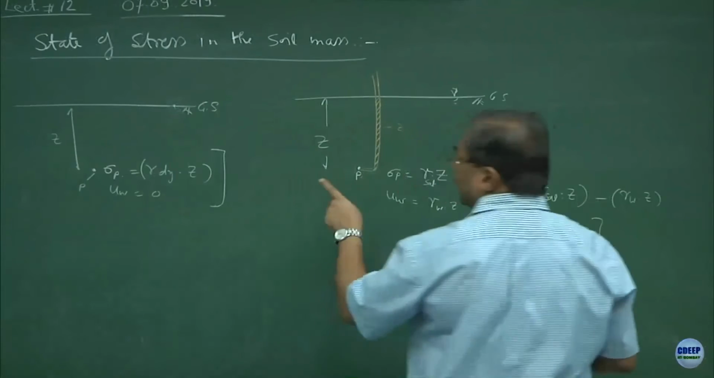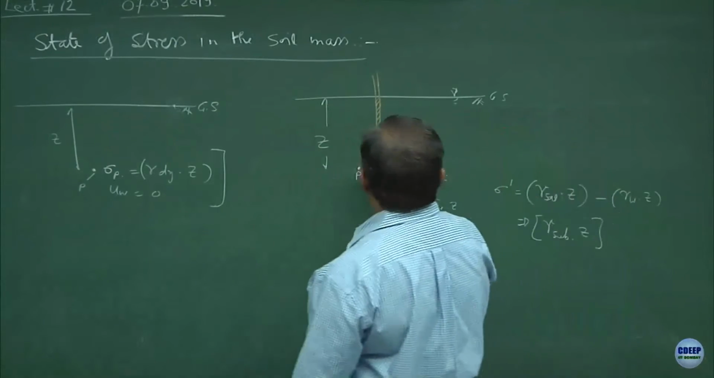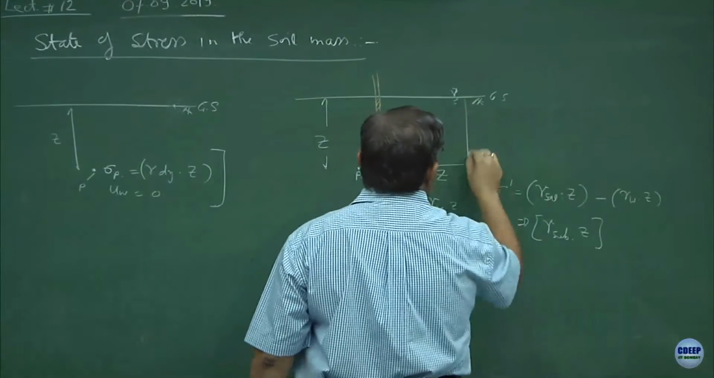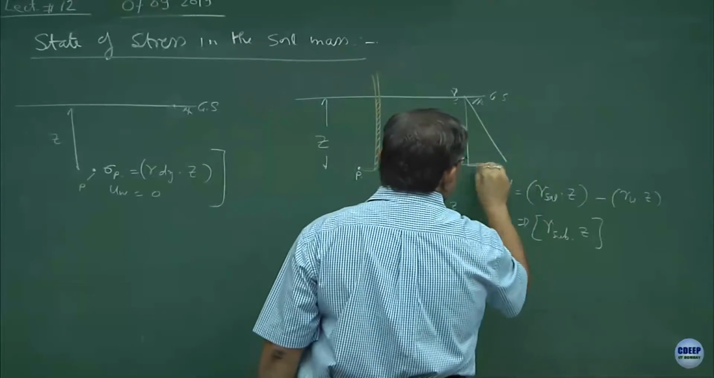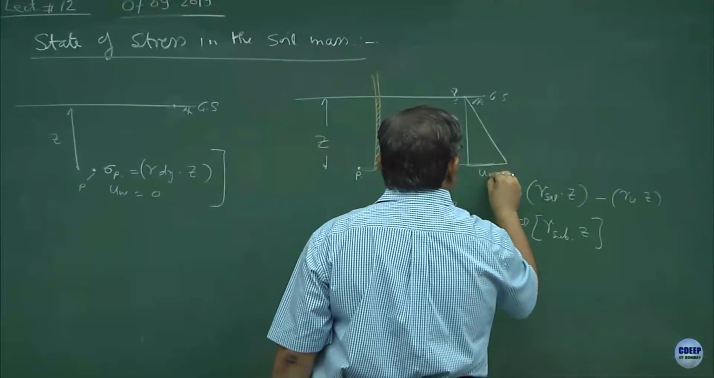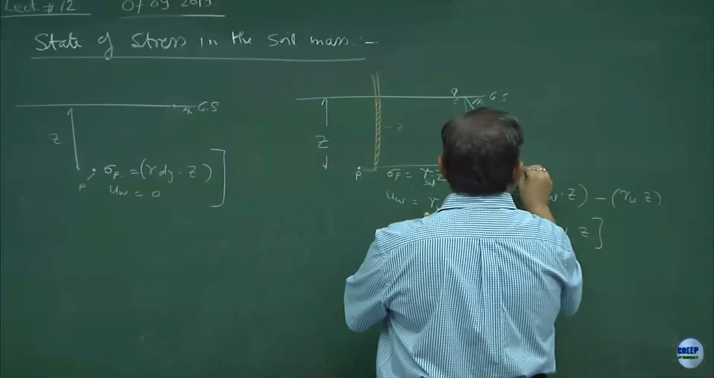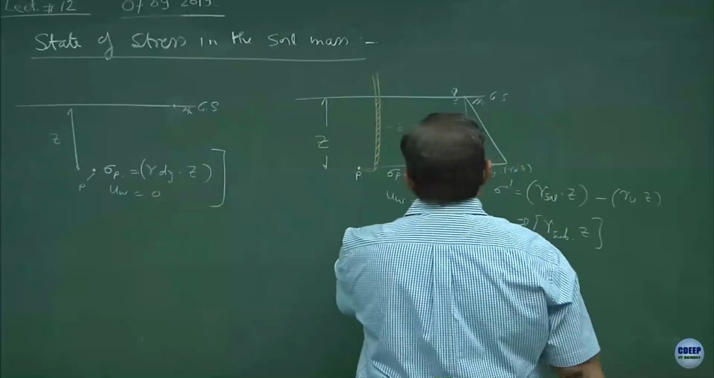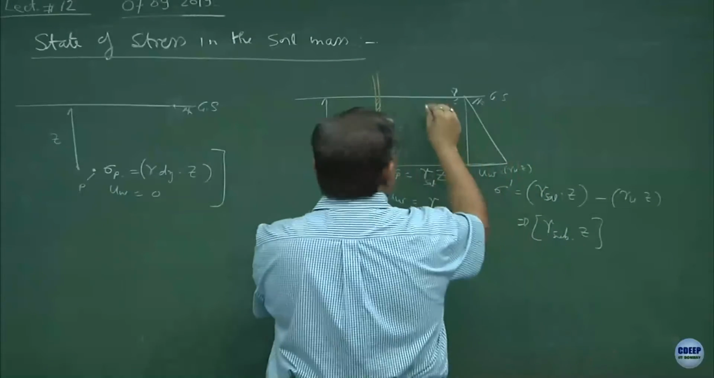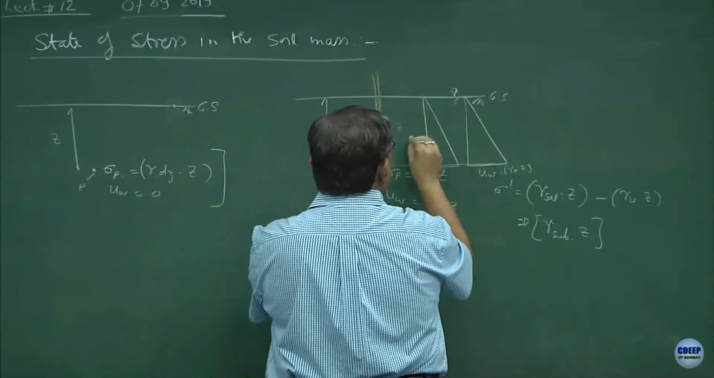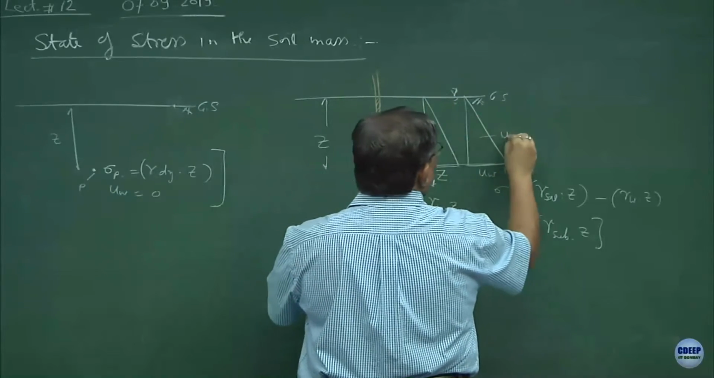I can draw the pressure diagrams also. So, the pressure diagrams would be, this is for UW, which is equal to gamma W into Z, and for sigma P also I can plot the pressure distribution. So, this is for sigma P and this is for UW.